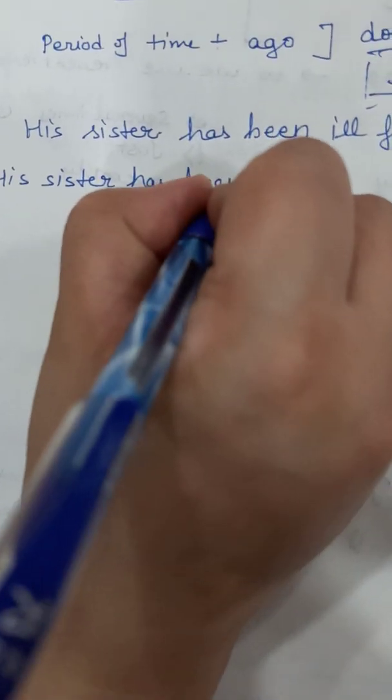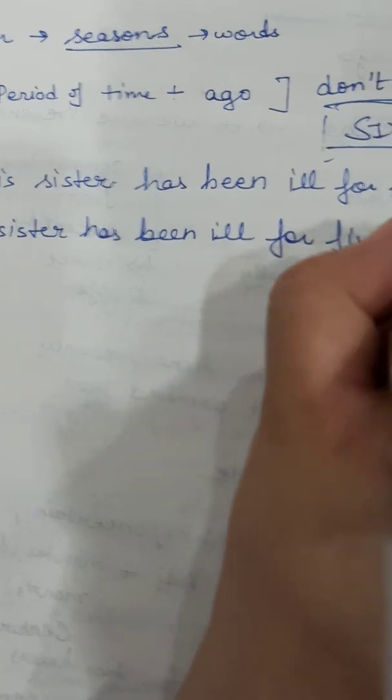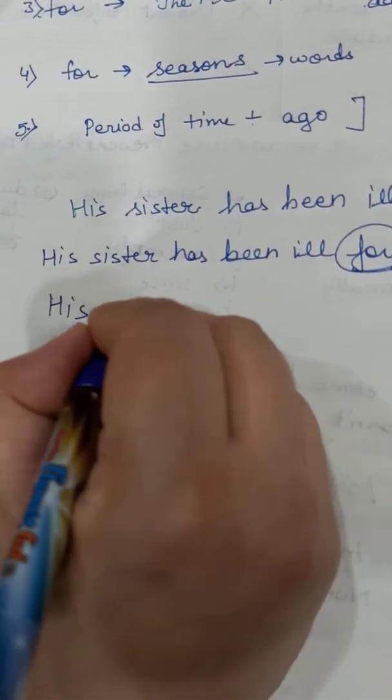But if I say his sister has been ill for 5 days ago, then for is wrong. What should we use instead?